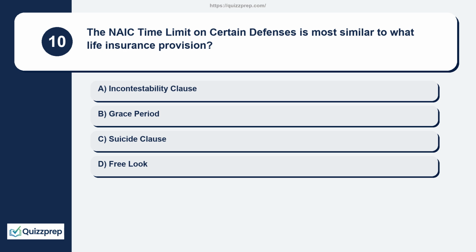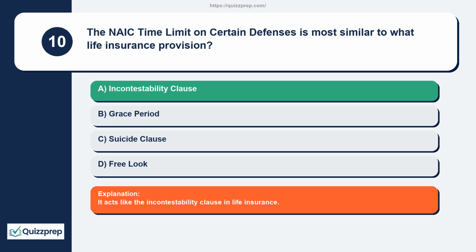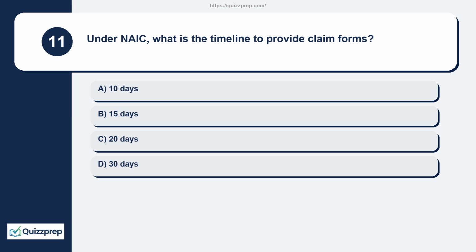Question 10. The NAIC time limit on certain defenses is most similar to what life insurance provision? Incontestability clause, grace period, suicide clause, free look. It acts like the incontestability clause in life insurance. Question 11. Under NAIC, what is the timeline to provide claim forms? 10 days, 15 days, 20 days, 30 days.